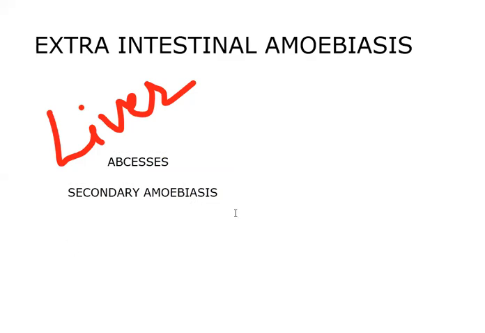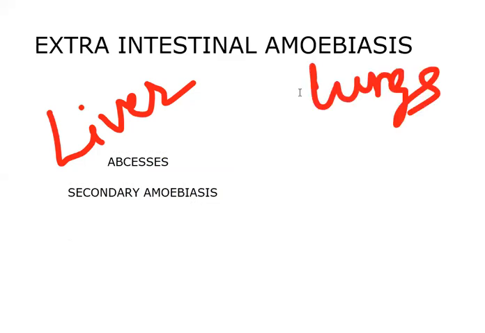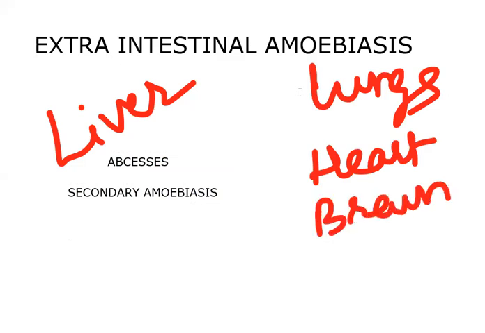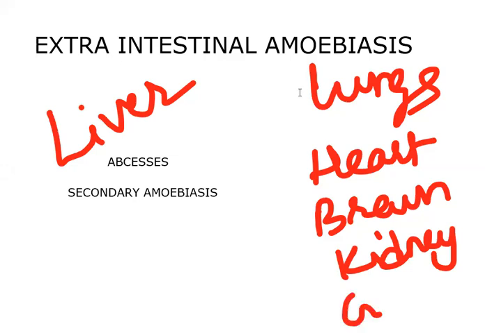Okay, not only in the liver, they may move to the lungs also. They may go to the lungs or heart in severe cases, to the heart, to the brain, and to the kidney. Also, they get spread over, to the gonads. Other than the intestine, wherever they go, we call it extra-intestinal amoebiasis or secondary amoebiasis. There itself they cause abscesses and those parts lead to a severe pathological condition, which leads to death even. Okay, so that's it about extra-intestinal amoebiasis.